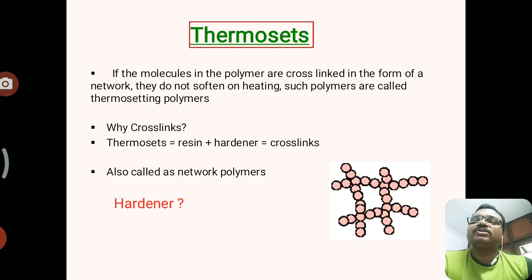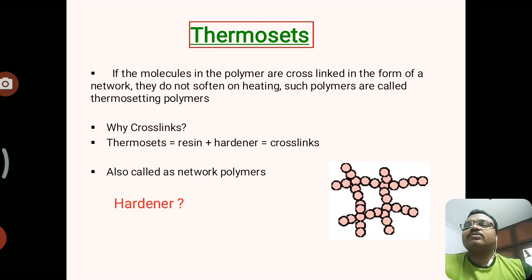If the molecules in the polymers are cross linked in the form of a network, they do not soften on heating. Such polymers are called thermosetting polymers, also called network polymers. They are much harder than the thermoplastic resins.